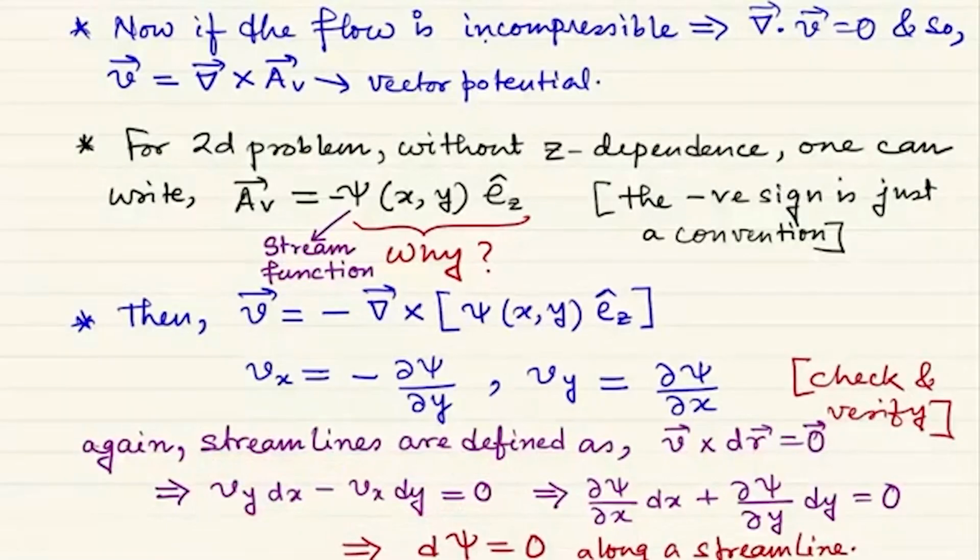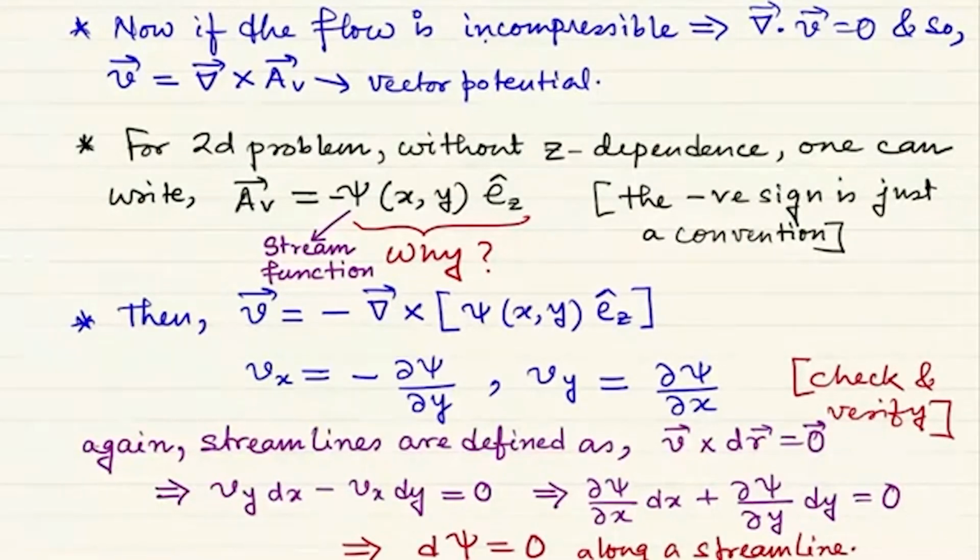I am doing this cross product, because dr is nothing but dx i cap plus dy j cap. Because we are in 2D, we have Vy dx minus Vx dy equal to 0, and Vy is nothing but del psi del x, and Vx is nothing but minus del psi del y. So finally, that was minus Vx, so it will be plus del psi del y.